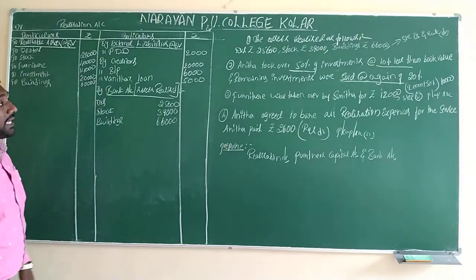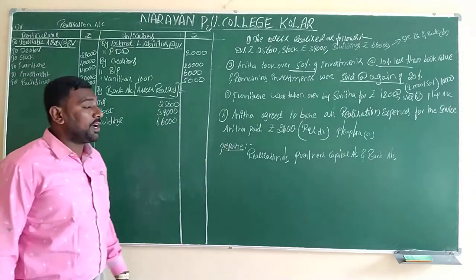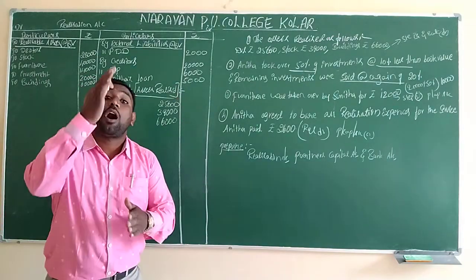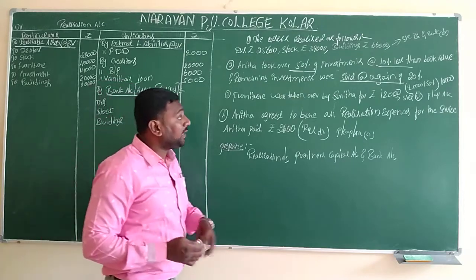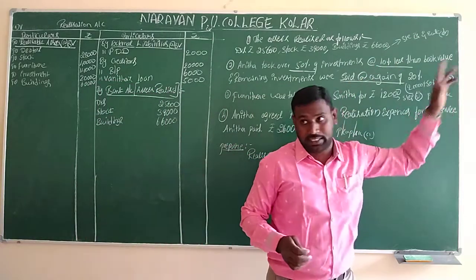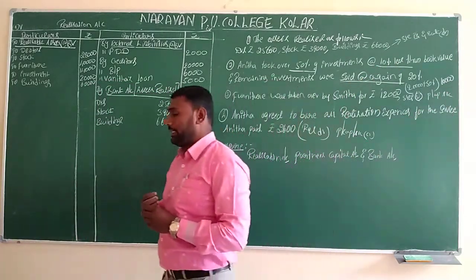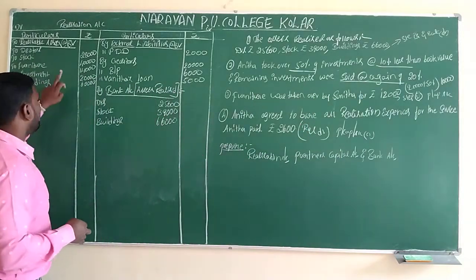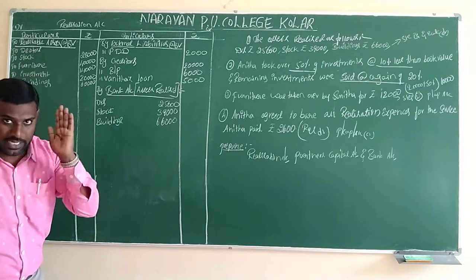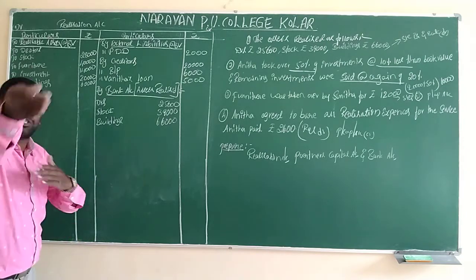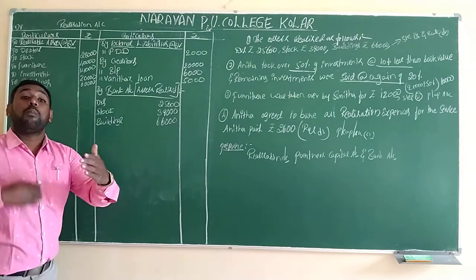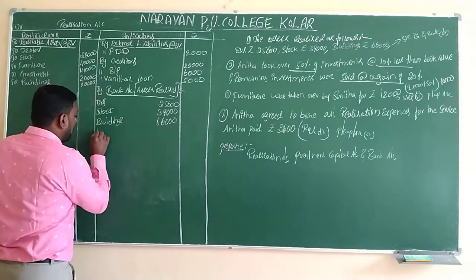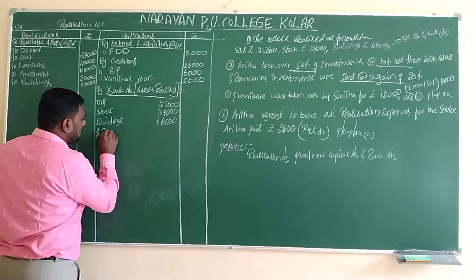But here they have given one more thing: Anita took over 50% of the investment. 50% is nothing but half of the investment. At 10% less, we have to imagine that the book value of assets and liabilities is considered as 100%. Less means we should deduct from the 100%. More means we should add it to the 100%. So here also we have to write half investment.